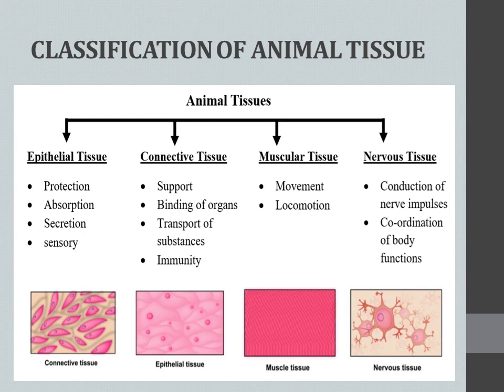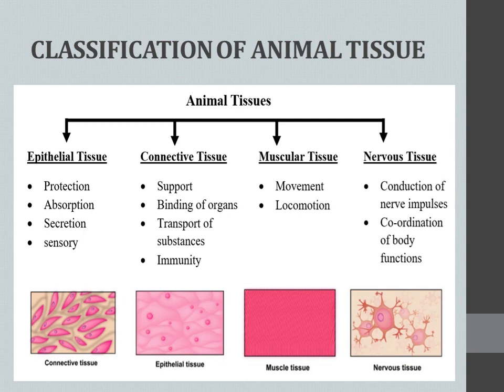Okay. The second one is connective tissue. You can understand from the word even. Connect means it is connecting two regions. Either it may connect tissues, or organs, or regions, right? So that's why it is named a connective tissue.